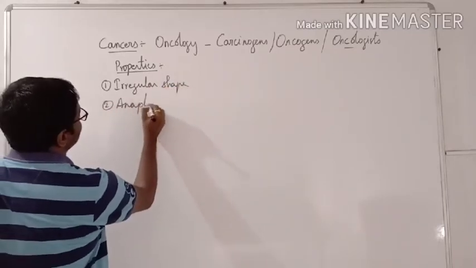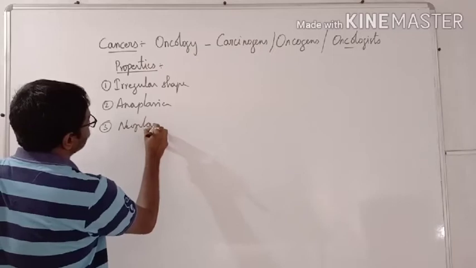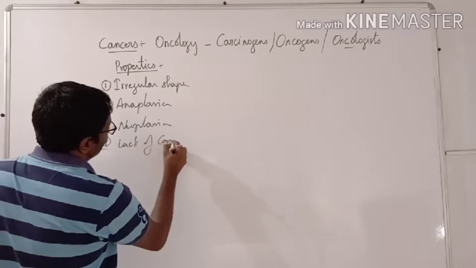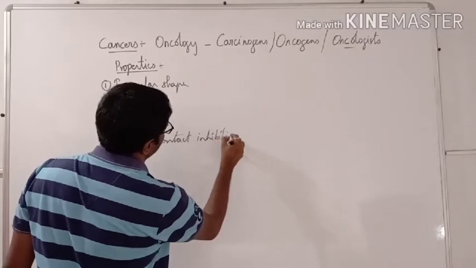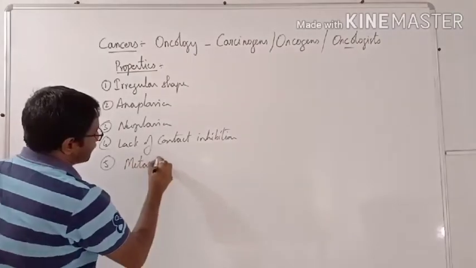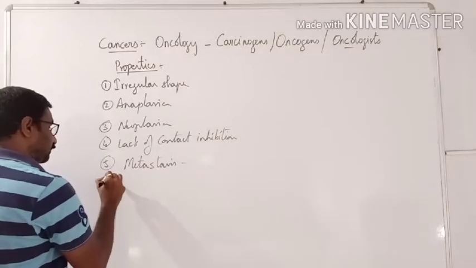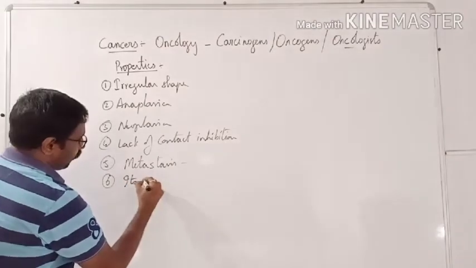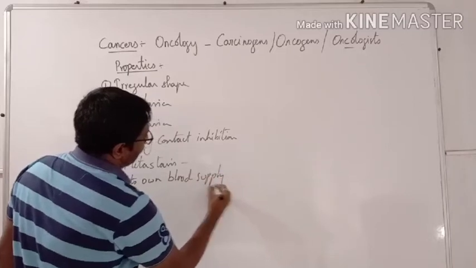Anaplasia, neoplasia, lack of contact inhibition, having the property of metastasis, and having its own blood supply.